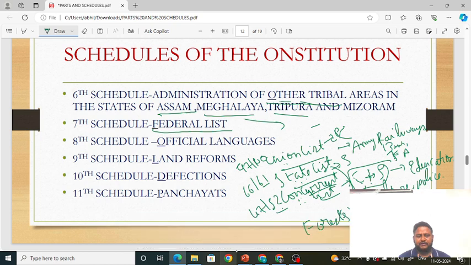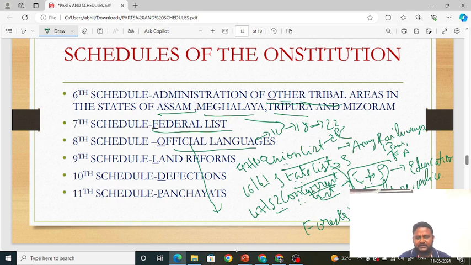Okay friends, moving forward. 8th schedule, I told you in the parts also, there were official languages. So what does the 8th schedule talk about? It talks about official languages. As of now we have 22 official languages. Earlier there were 14, then it was increased to 18, and then to 22. At present we have 22 official languages, friends.